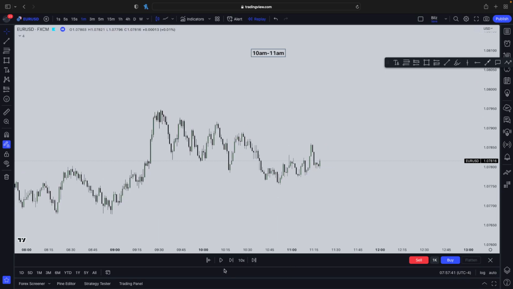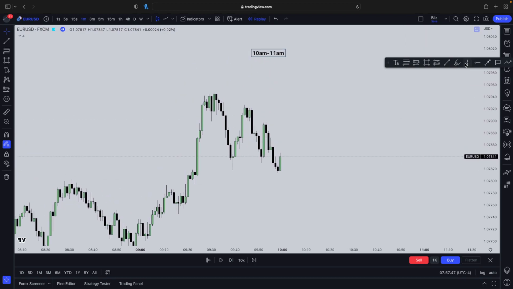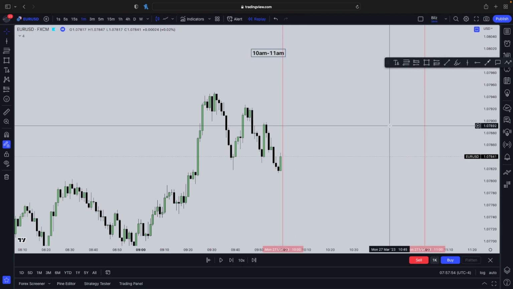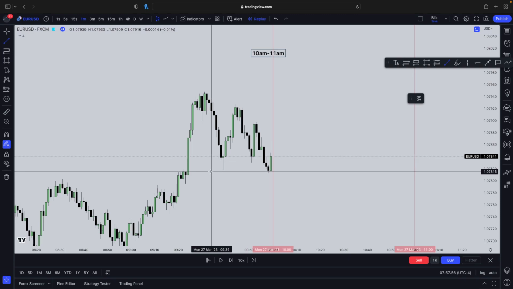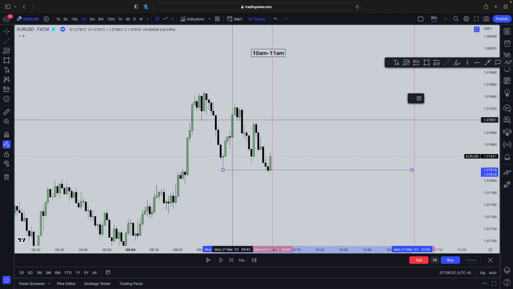Okay, so what you're going to do is you're going to go on 10 o'clock. Now you mark out set of liquidity. Let's just mark out the 10 o'clock first, just to not confuse you guys. 10 o'clock being right here. Ooh, right here. 11 o'clock being right here. Okay, so now just mark out set of liquidities which will form. Okay, so we can mark out this one right there. It's not really the cleanest, but we did form kind of an equal low right there.